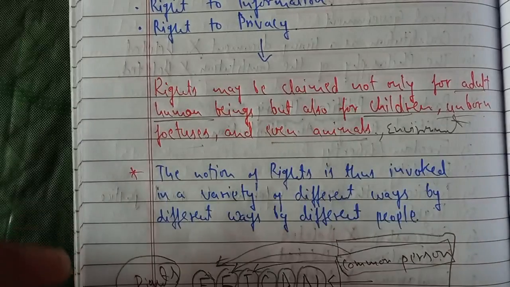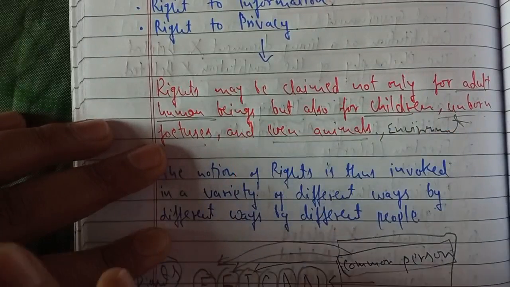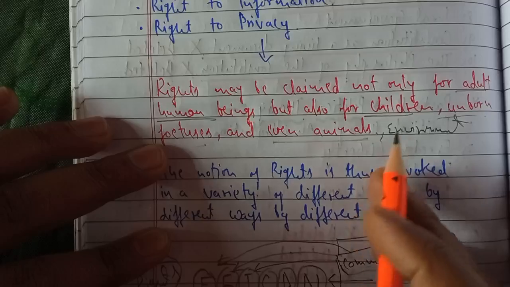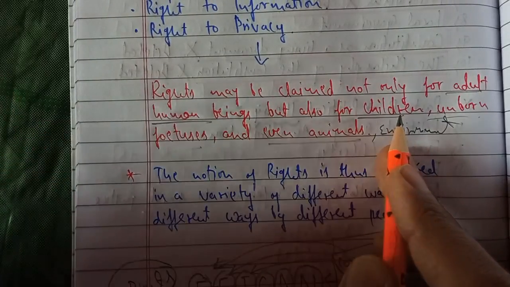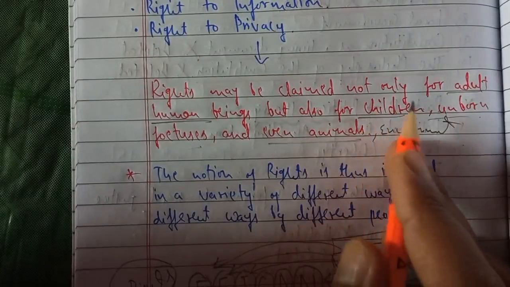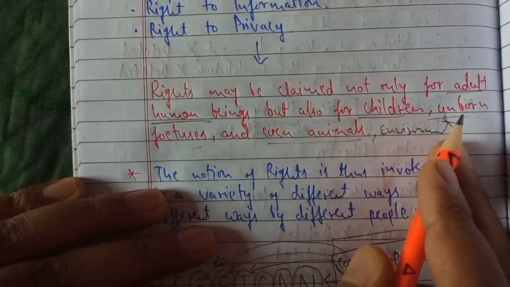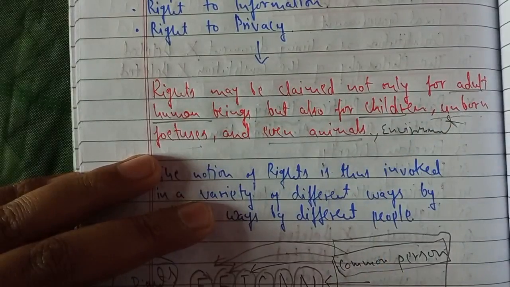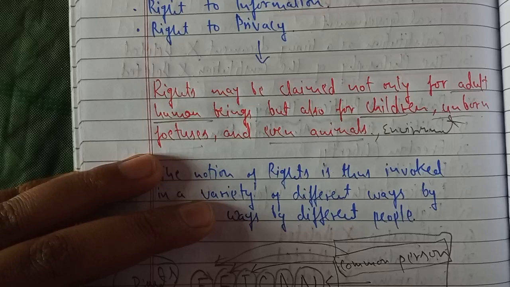But here I would like to tell you that rights can not only be claimed by adult human beings, or only by males, or only by females. Rights are also there for small children. Like when we talk about their education, we talk about child labor. Okay, so there are various rights which are given to children so that they can live a healthy lifestyle. Even the unborn children, as you must have seen, previously girl children were killed, or abortions were made before the child was born. So various laws and provisions were made to stop this evil practice in society.